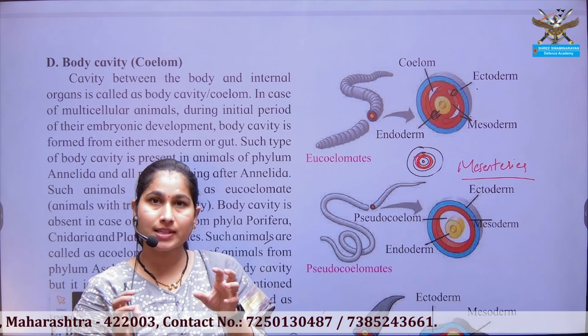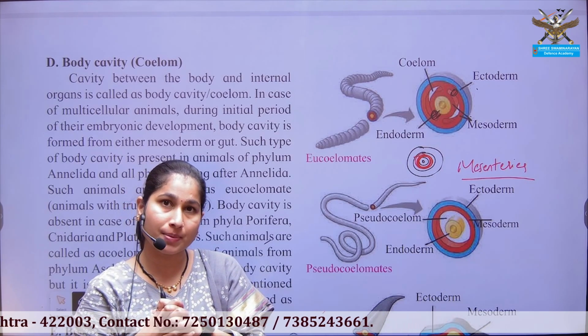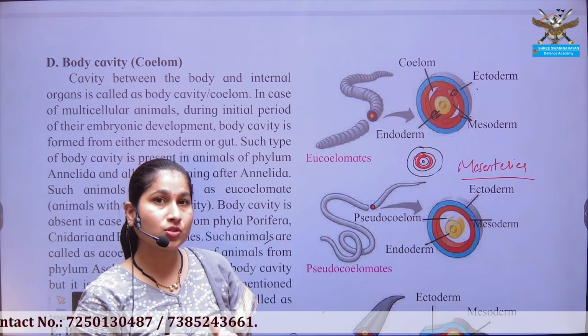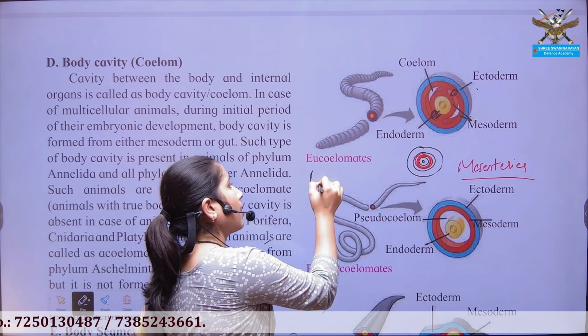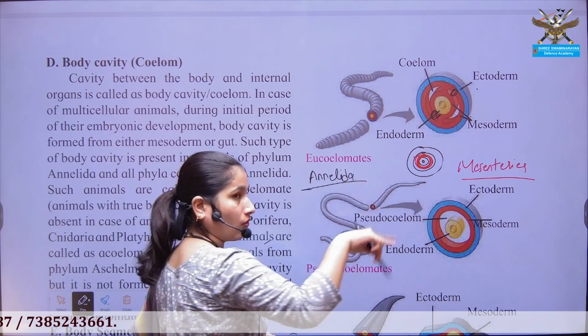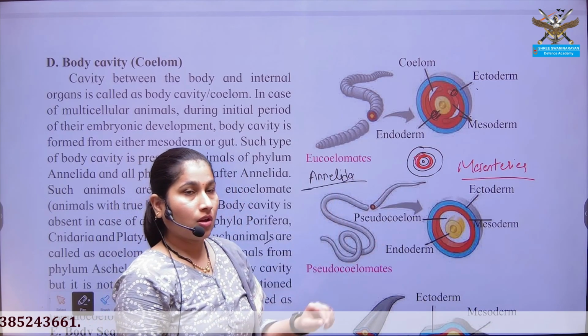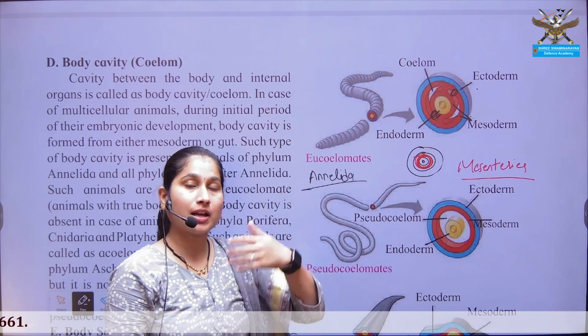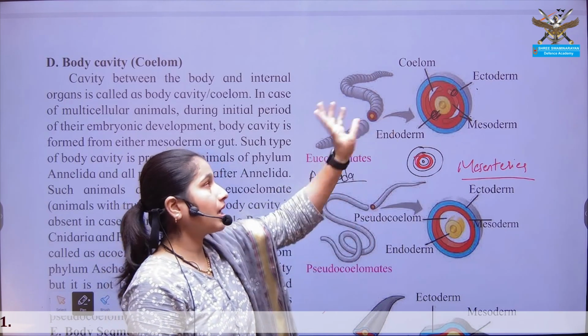But at some places it will be joined, and those joining places are known as mesenteries. What are the examples of this eucoelomate? The organisms from phylum Annelida onwards, whatever the phyla coming after, all show the eucoelomate kind of structure.